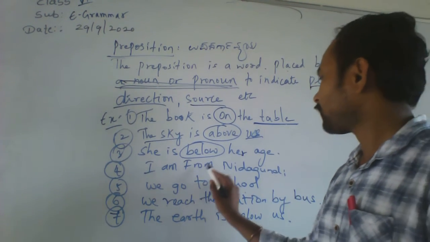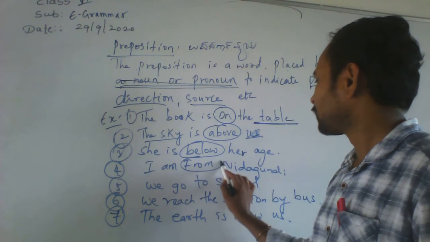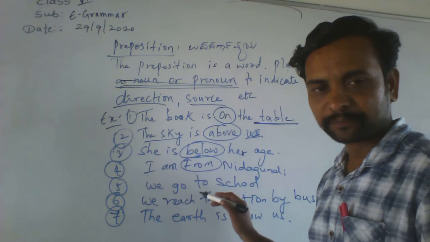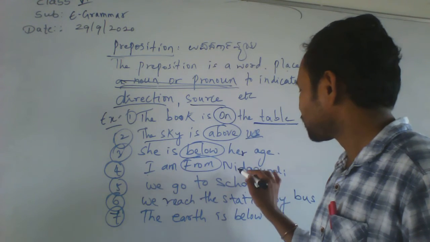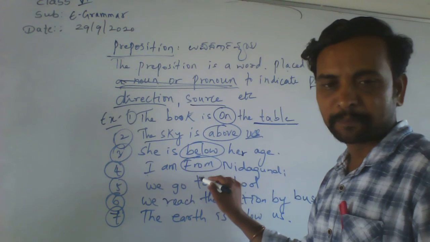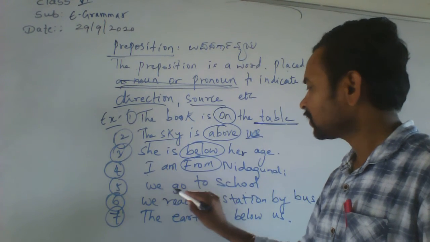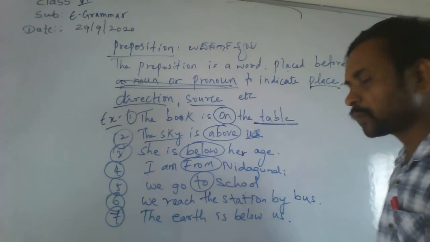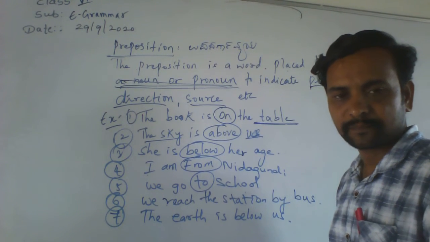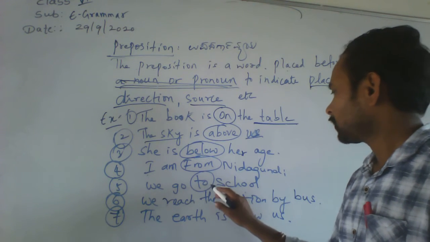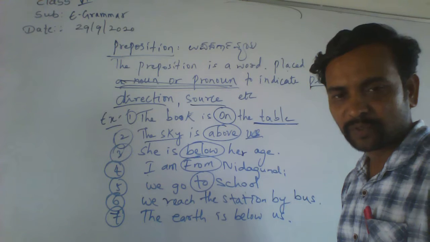Then, I am from Nidagundi. I is a pronoun. Nidagundi is a noun. Before a noun we use what? Preposition. From. We go to school. Here, what is "to"? A preposition word.